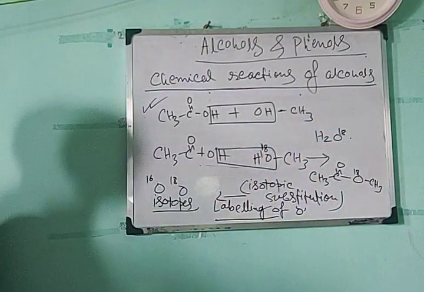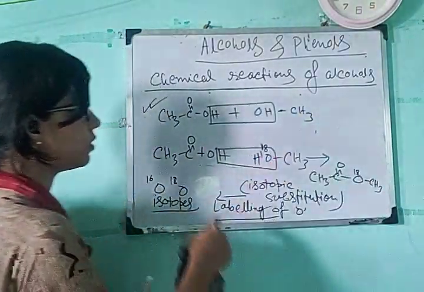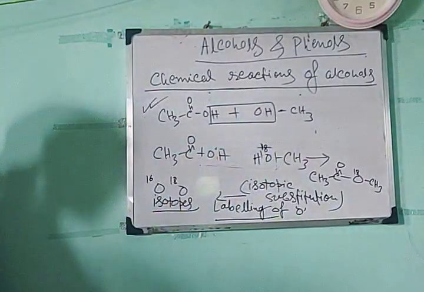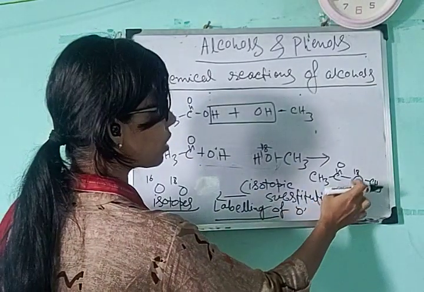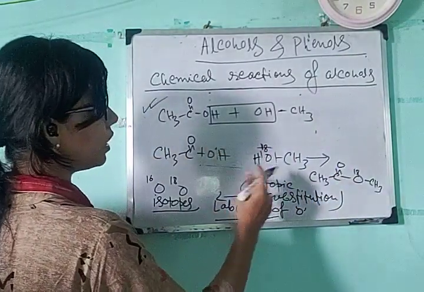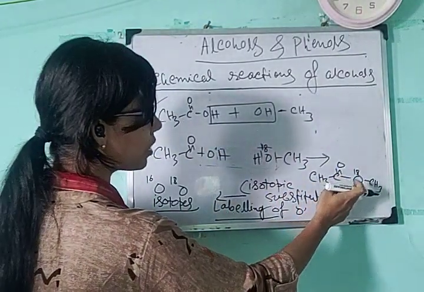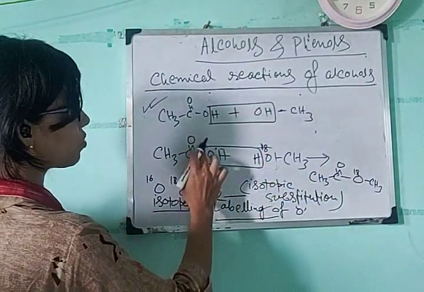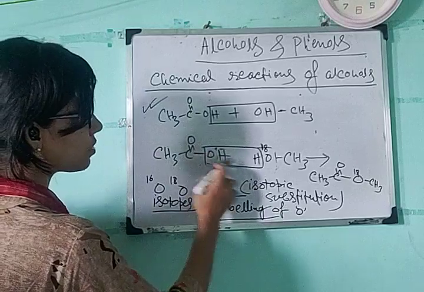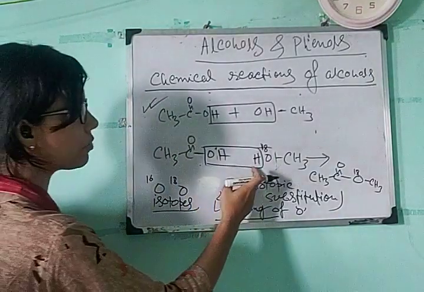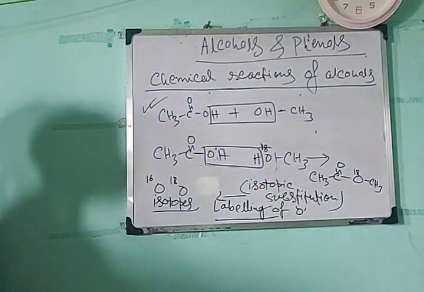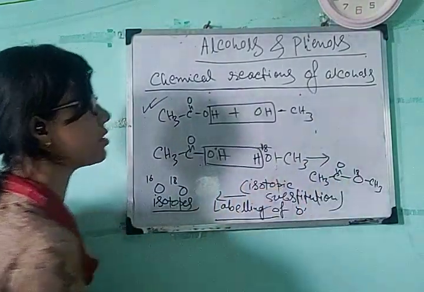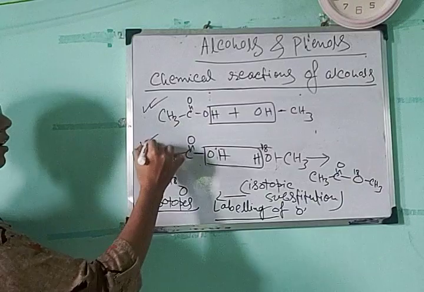observed in the experiment. The experiment shows that the product ester contains this labeled oxygen. If the product ester contains this labeled oxygen, that means the elimination of water takes place in this way. That is, this portion is eliminated, hydrogen from methanol and OH from carboxylic acid is eliminated, and this O18 labeled oxygen is retained in the product. So that is the correct method.